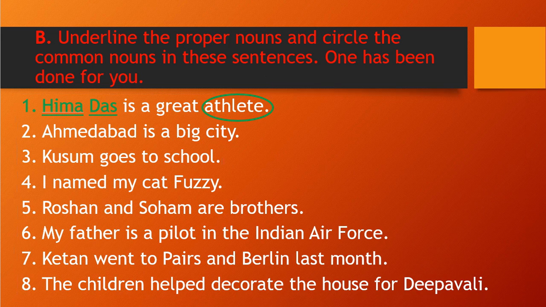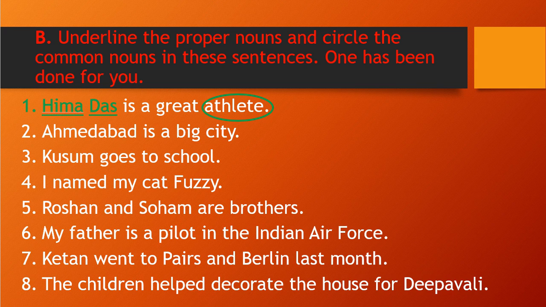Himadas is the name of that athlete, so that is a proper noun. So wherever proper nouns come in each sentence we underline them, and wherever common nouns come we circle them, correct?